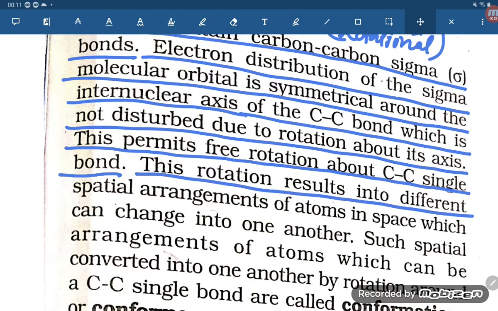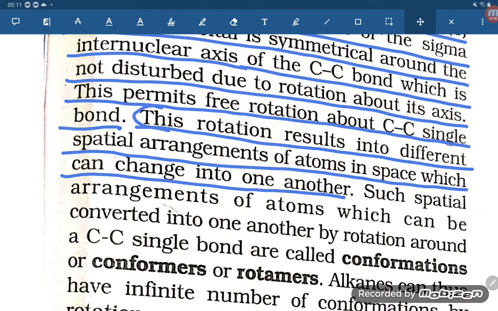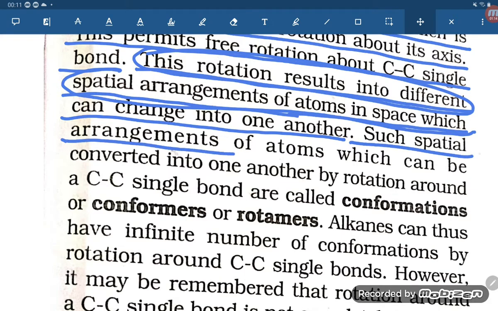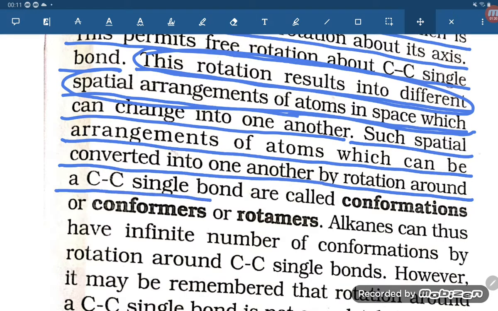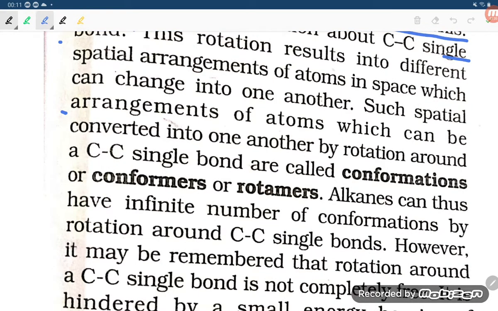This rotation results in different spatial arrangements of atoms in space, which can change into one another. Such spatial arrangements of atoms, which can be converted into one another by rotation around the C-C single bond, are called conformations or conformational isomers. It means the rotation around the C-C single bond is known as conformation.